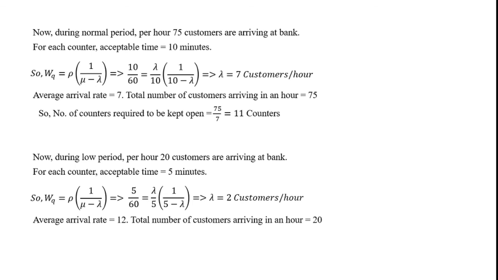So the arrival rate is 2 and the total number of customers arriving in an hour is 20. Over here there is a typing mistake, the arrival rate is 2, not 12. So the number of counters required to be kept open is 20 divided by 2, that is equal to 10 counters. So for each period we have calculated a different number of counters that are required to be kept open. Thank you.